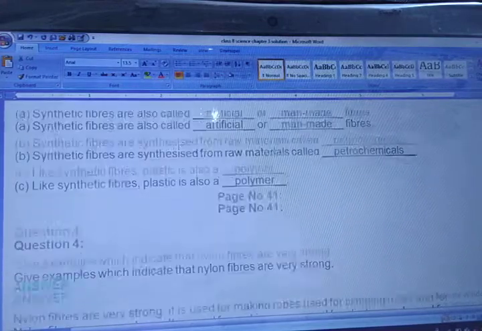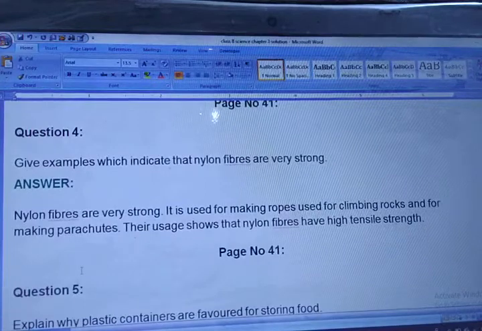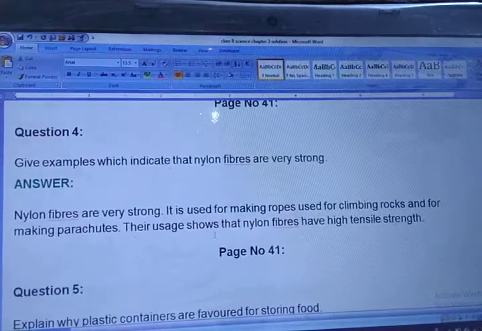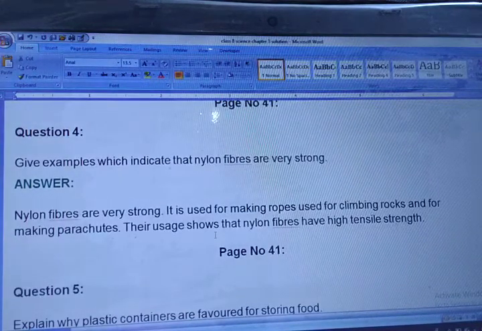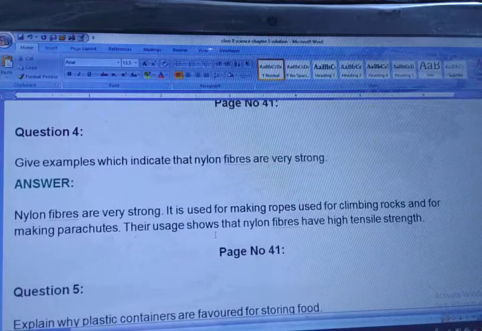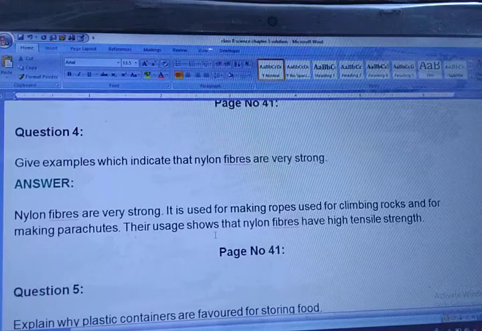Now we are moving towards the next question. Give some examples which indicate that nylon fibers are very strong. This is NCERT question number 4. You have to explain that some examples indicate that nylon fiber is very strong. Nylon fibers are very strong. They are used for making ropes, used for climbing rocks, and for making parachutes. Their usage shows that nylon fibers have high tensile strength.